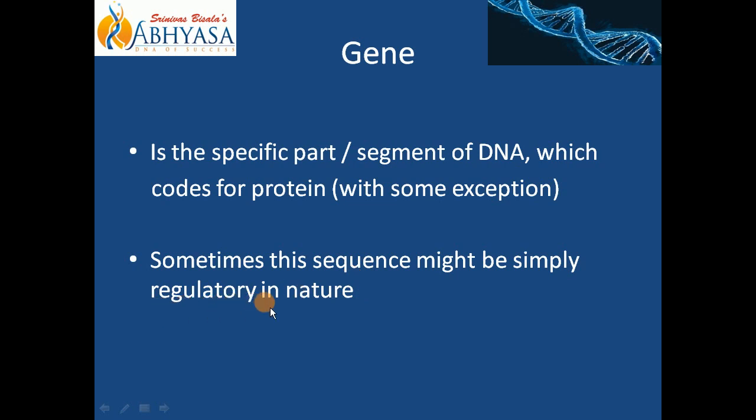Regulatory genes themselves will not code for protein, but will regulate the expression of gene. Expression of gene means expression into protein, translation into protein. That process will be regulated by some sequence on DNA. That sequence will be called a regulatory gene. Understood? That is why I have written here with some exception.